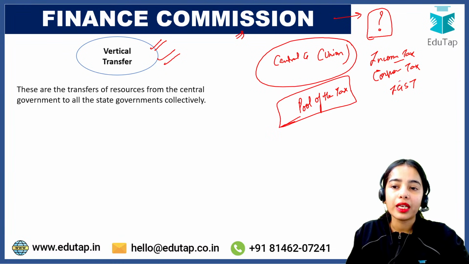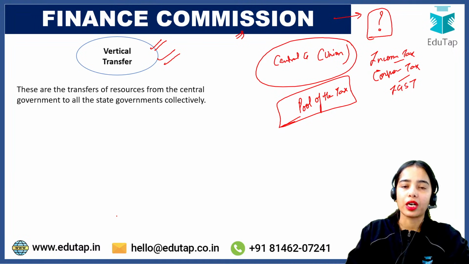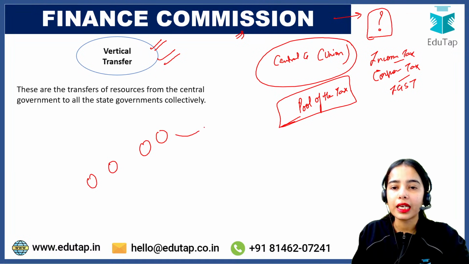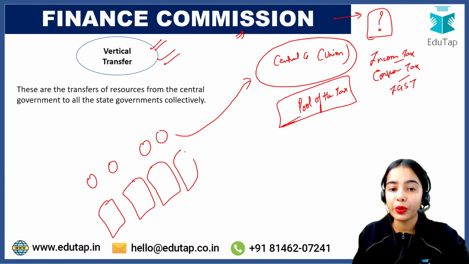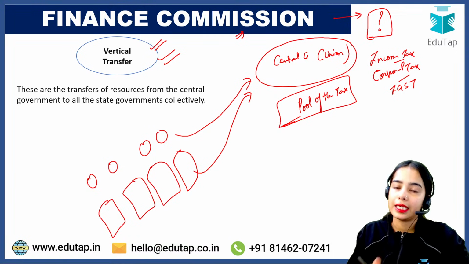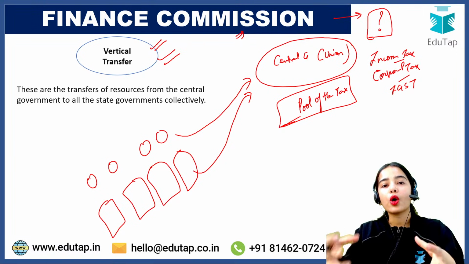Now the income tax, corporate tax. Let's say you are living in Bihar, Jharkhand, Uttarakhand, Kerala, or Sikkim, so you are living in different states. But who is taking the income tax? Central government. The corporates and companies are established in different states and union territories, but who is collecting the corporate profit tax? Central government. So the central government is the one that is collecting a major chunk of the money.